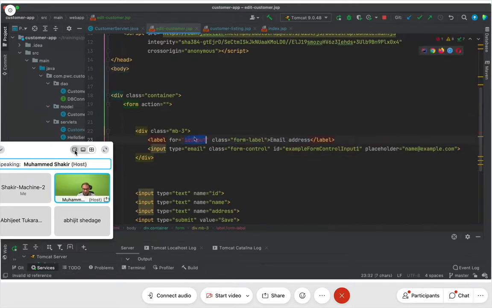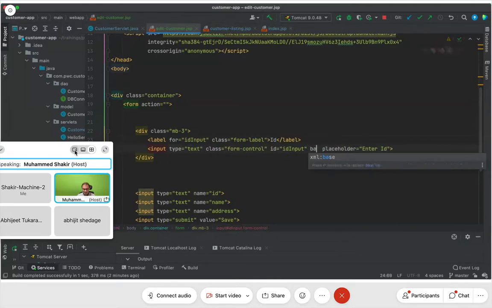Okay, and this is my ID input. The label is supposed to be ID, and it is supposed to be form label. Type is equal to text, and then it is a form control, and placeholder is, I'll say enter ID. ID is equal to so and so, and name also is equal to ID. The name of this is ID.